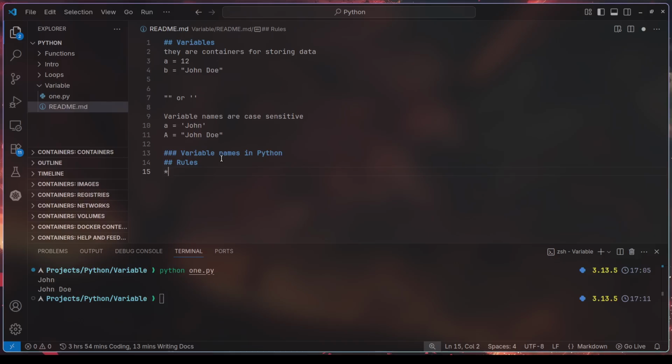So let me use a star so that we can name the rules. Number one rule: variables cannot start with numbers. Variables in Python don't start with numbers. So when naming a variable, you can say one underscore variable name, one underscore a, one underscore b, two underscore b. I'll show that example in a bit.